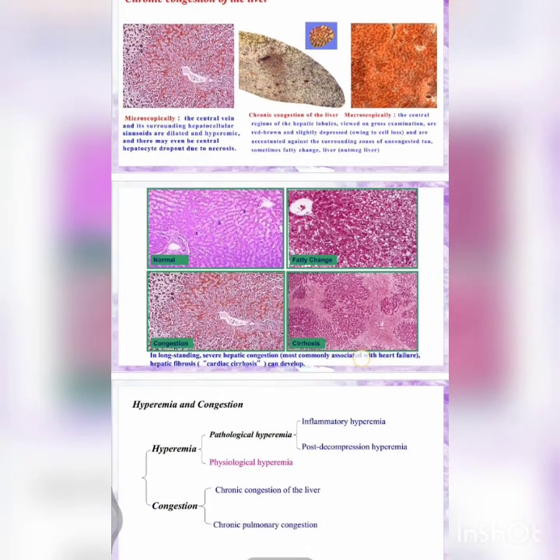So what is that? Long-standing severe hepatic congestion, most commonly associated with heart failure. Hepatic fibrosis, known as cardiac fibrosis, can develop. So this cirrhosis is related to the heart problem. So this is cardiac cirrhosis.